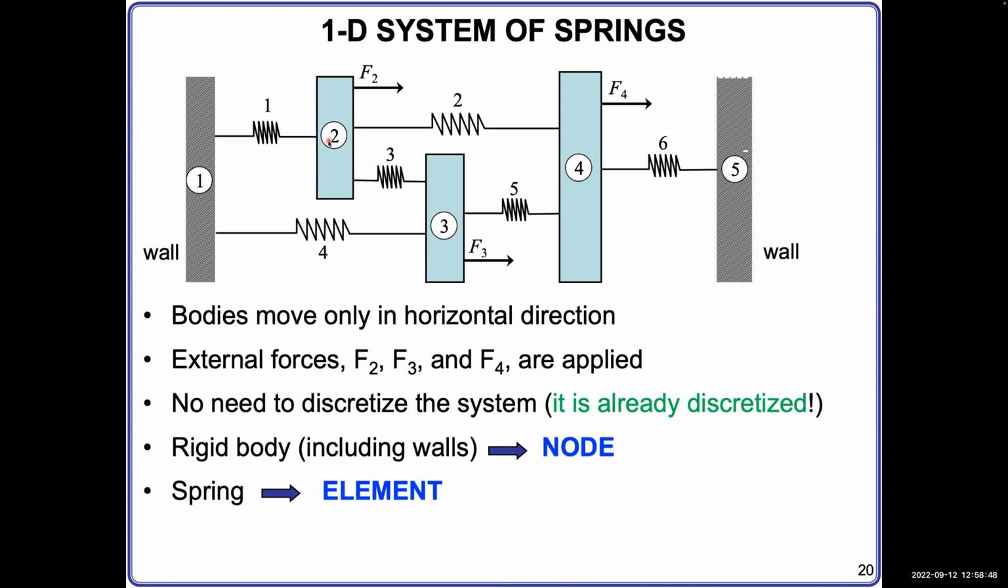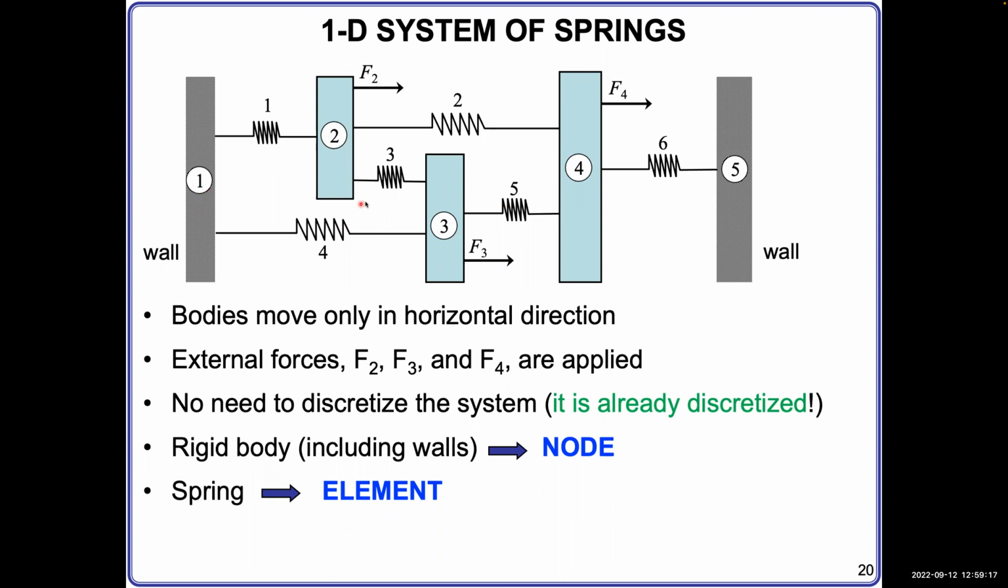And usually we use the notation of a number enclosed by a circle to denote a rigid body, a node. The wall is also rigid, but it cannot move. It has zero displacement, but it can also be regarded as a node, and this node has displacement equal to 0 as a boundary condition.